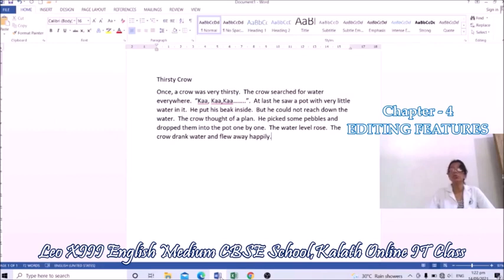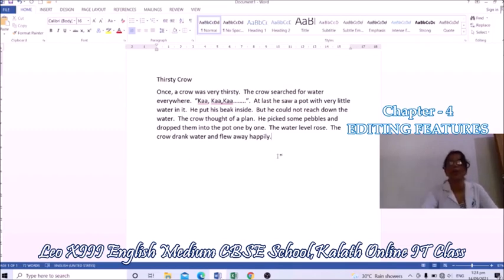The Enter key is used to move the cursor to the next line. When you press the Enter key, the cursor moves to the beginning of the next line. I'll show you. Look here carefully. I'm going to make my next line after this line, but he could not reach down the water.